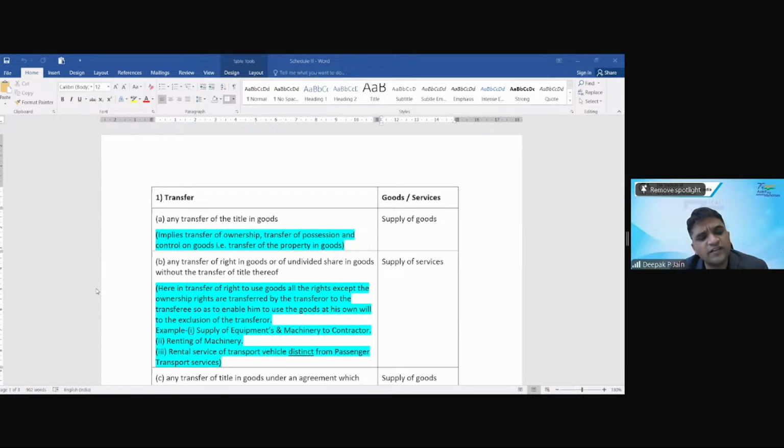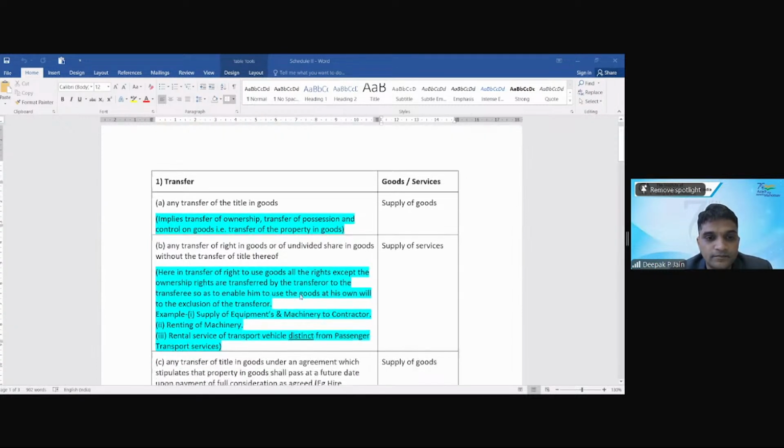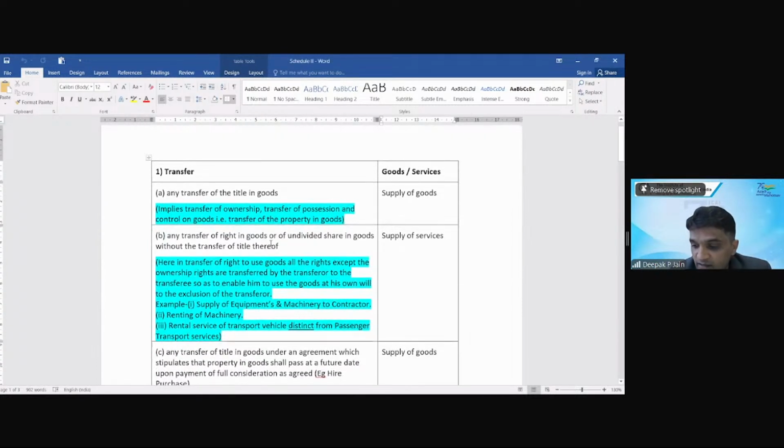If sale of flat, we will charge GST. Yes, before completion certificate, we will charge GST. So GST is charged. Transfer of title in goods is goods. Transfer of right in goods is service.